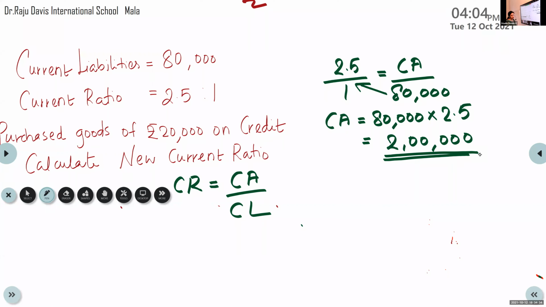Now, next it is said that we have CA as well as CL now. CL is already there with you, 80,000. Both are there. Now, when you purchase goods on credit, think of the accounting equation. Goods purchased on credit. What is happening in the business?